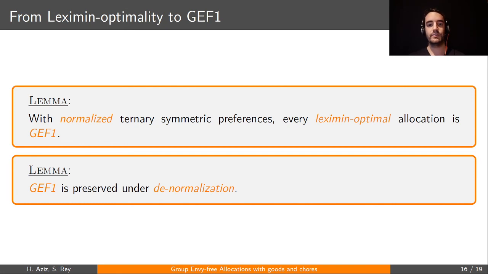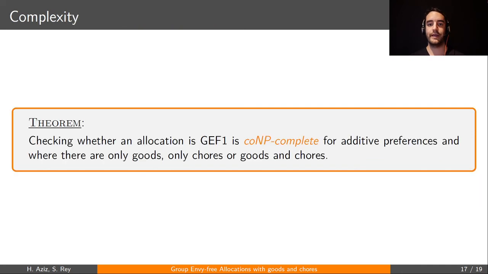So this allocation is also GF1 with respect to the initial preferences. And so this procedure, which works in polynomial time, will always find a GF1 allocation when preferences are ternary symmetric. All right. I also want to briefly mention that we show that checking whether a given allocation is GF1 is a co-NP hard problem, for all cases: when there are only goods, only chores, or a mix of goods and chores.